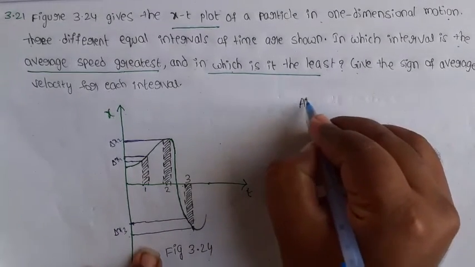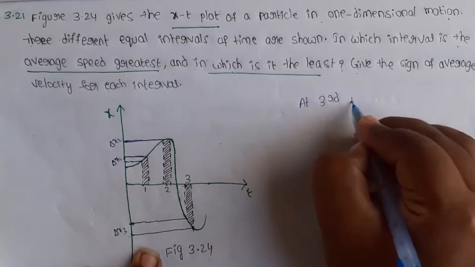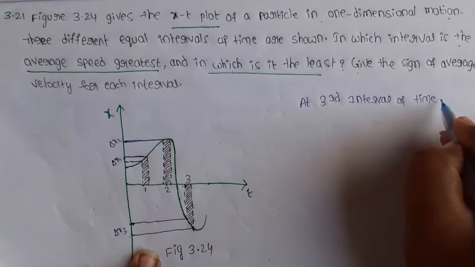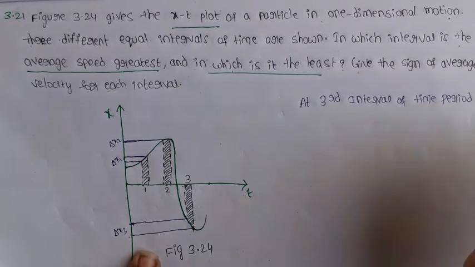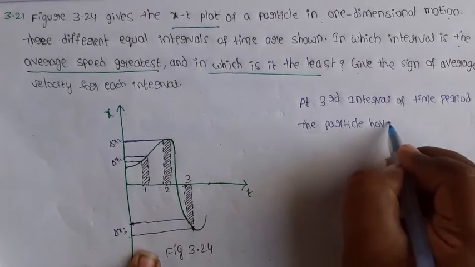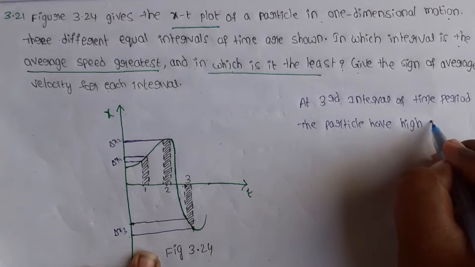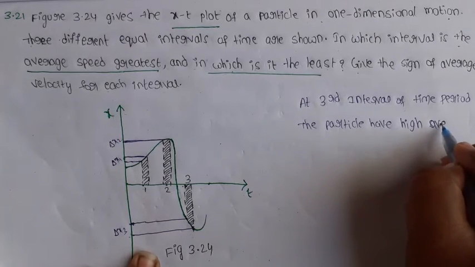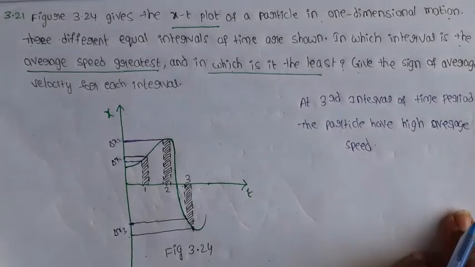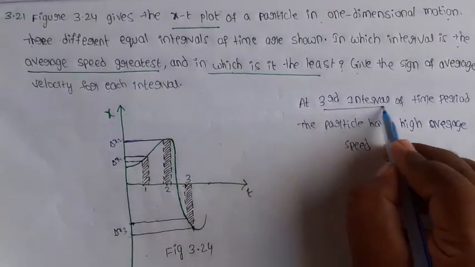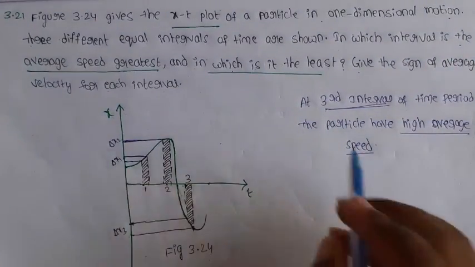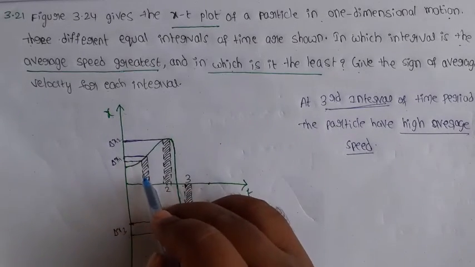So at the third interval of time period, the particle has the highest average speed. That is the first point. Next, delta x1 is more. Delta x1 means first interval.